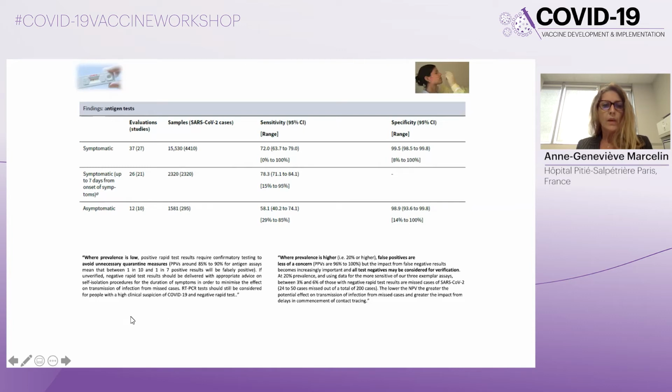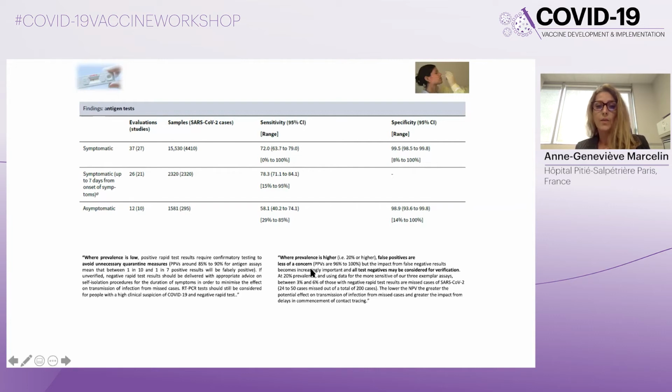So in countries where the prevalence is low, positive rapid test results may require confirmatory testing to avoid unnecessary quarantine measures. Indeed, the positive predictive values are around 85 to 90% for antigen assays, meaning that between 1 in 10 and 1 in 7 positive results will be falsely positive.